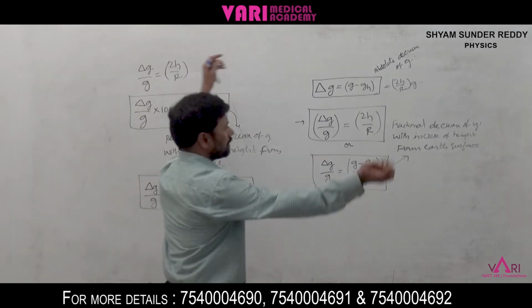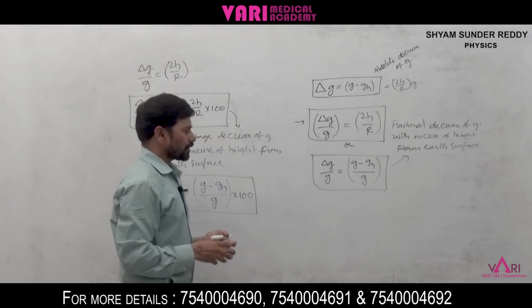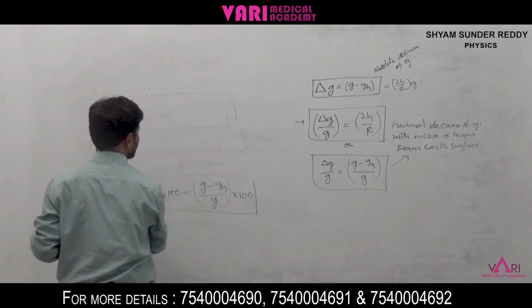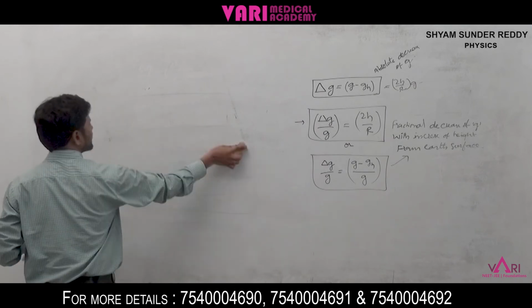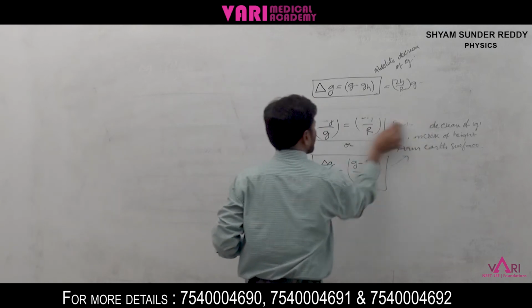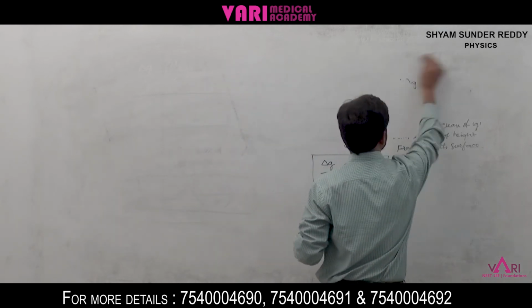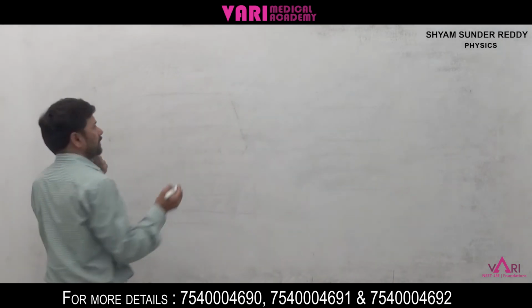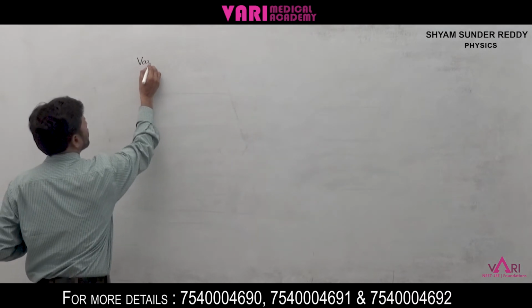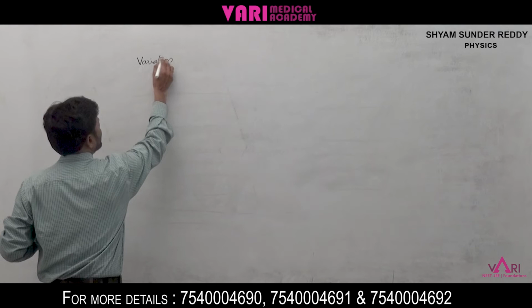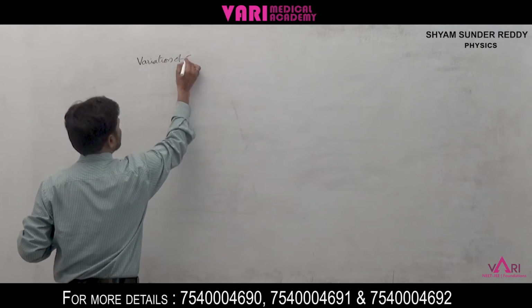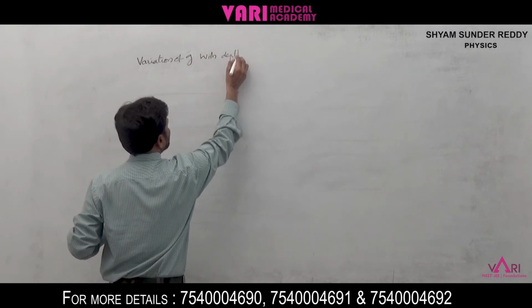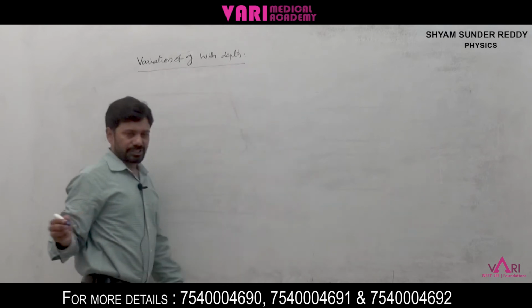Next, if we go from the earth surface to inside the earth, the height decreases and the depth increases. Then what will happen? Will the g value increase or decrease? We can discuss that: variation of g, small g, with depth.